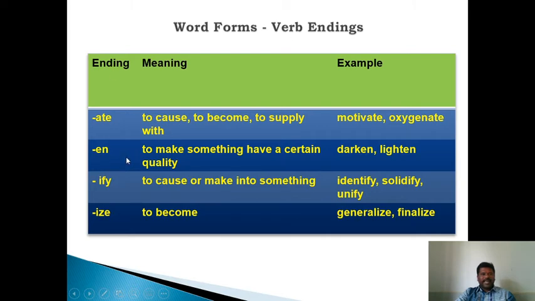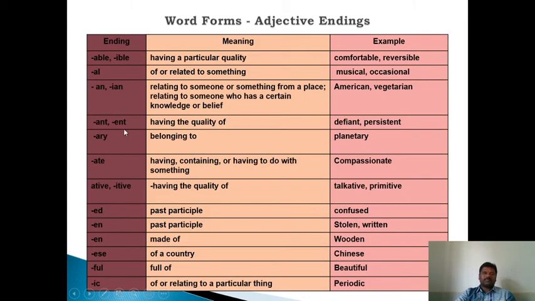The verb ending in en, like darken, lighten, means to make something have a certain quality. If a verb is ending in ify, it means to cause or make into something: identify, solidify, unify. The verb ending in ize means become: generalize, finalize.